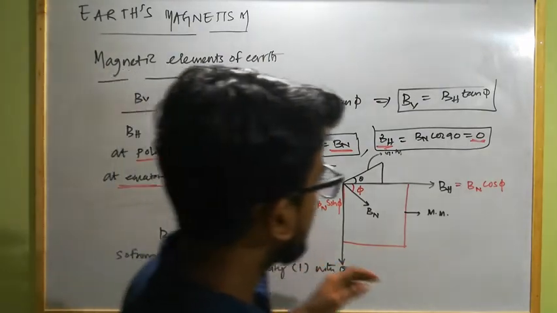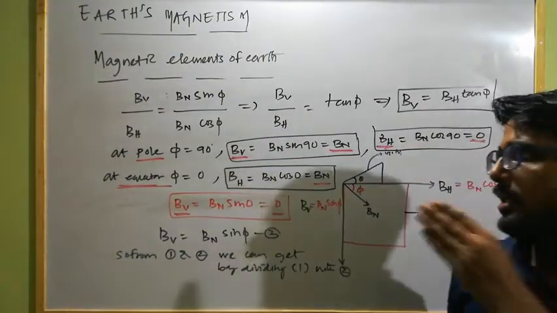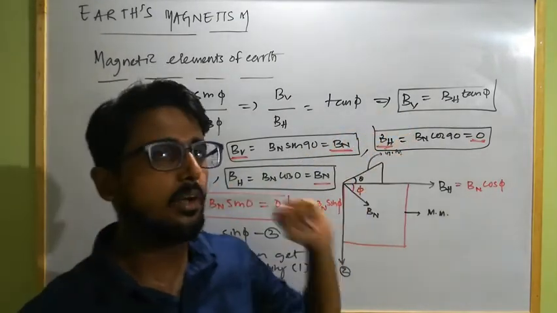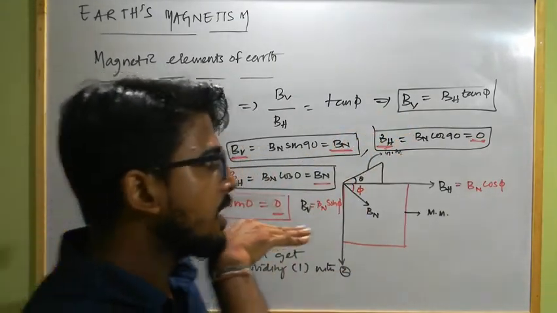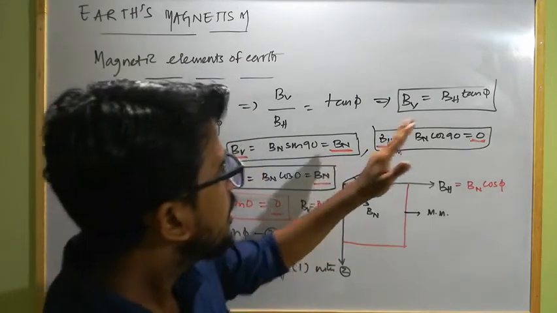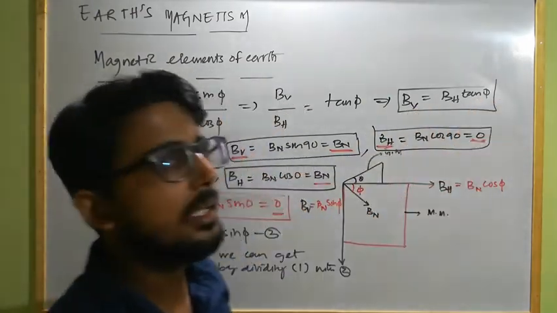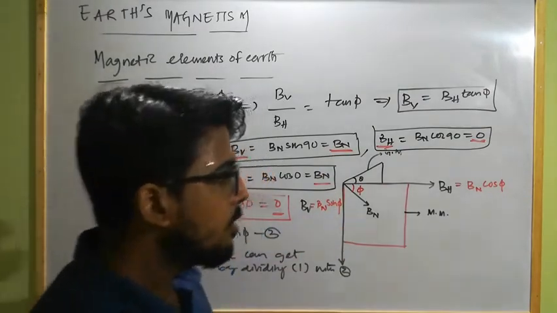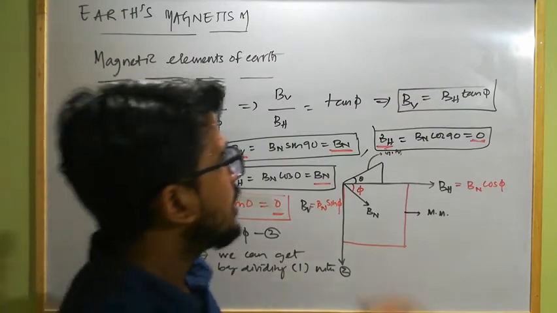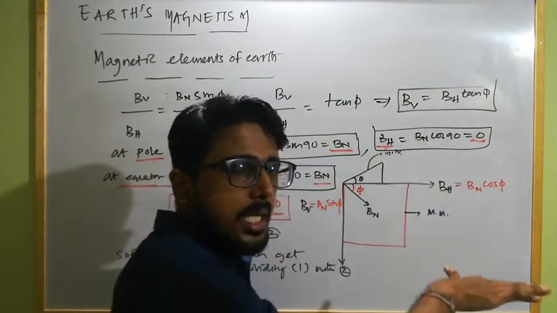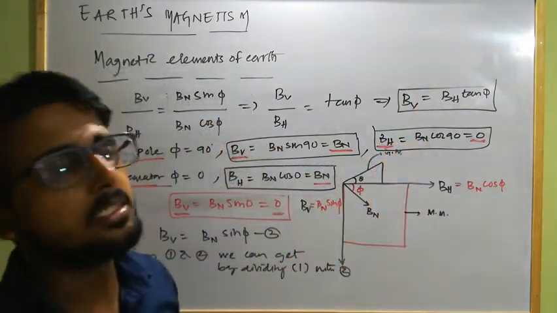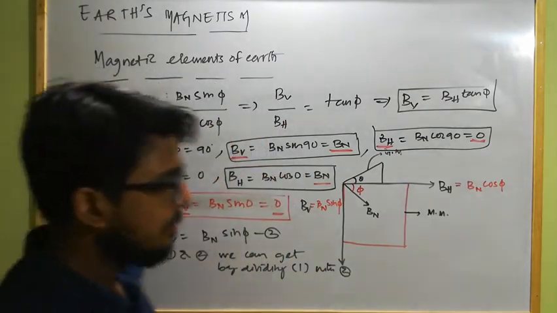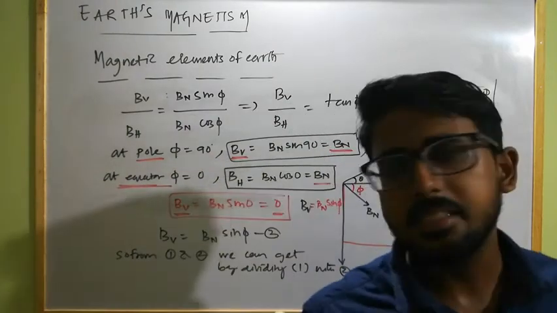So from this discussion we already know that the net magnetic field of Earth can be divided into two parts, that is vertical and horizontal. So when we move in a horizontal plane, then only the vertical component of Earth's magnetic field will change, because the horizontal level will remain constant. But when we move down or vertically, then the vertical remains constant, but the horizontal component of Earth's magnetic field will change. Clear?